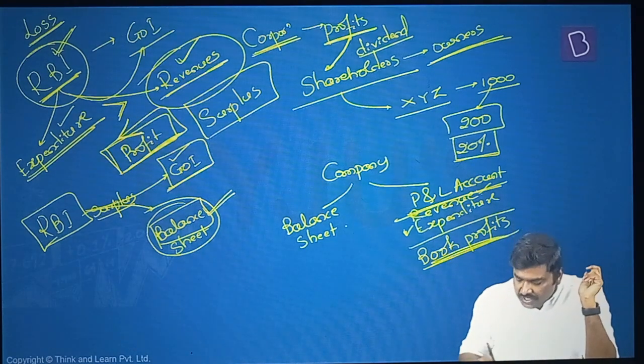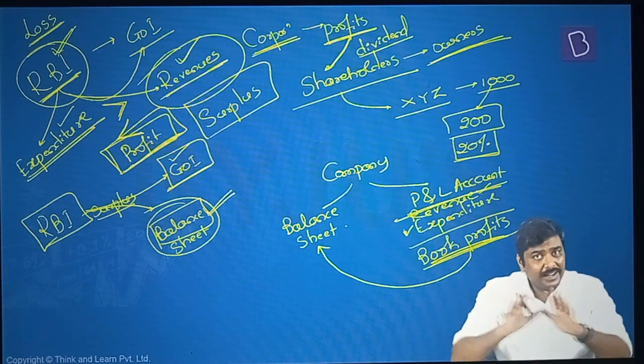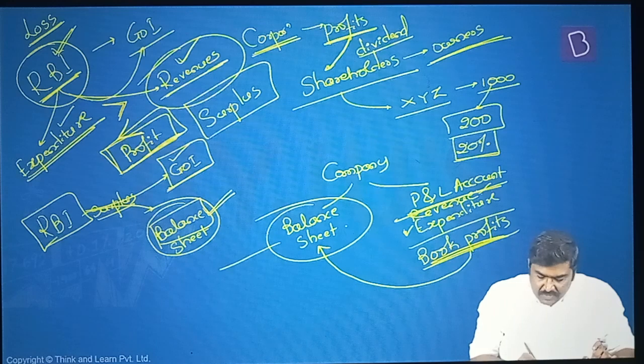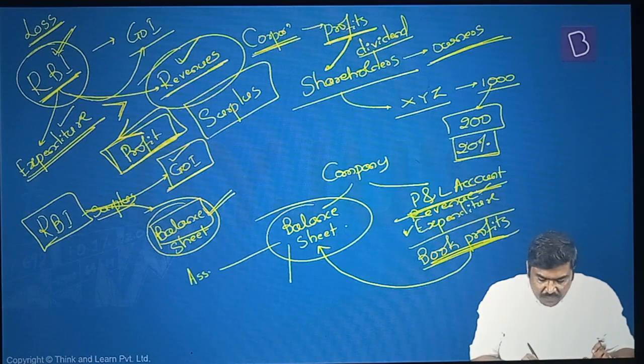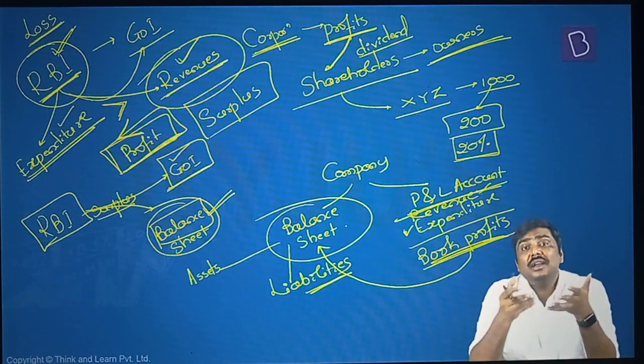Now have a look at this. Out of these particular profits, part of the amount will be transferred into the balance sheet. Right? That is what is done by RBI. Now what is this balance sheet? A balance sheet basically lists out what the assets of the company are and what the liabilities of the company are. What are the assets of this company? What are the liabilities of this company?